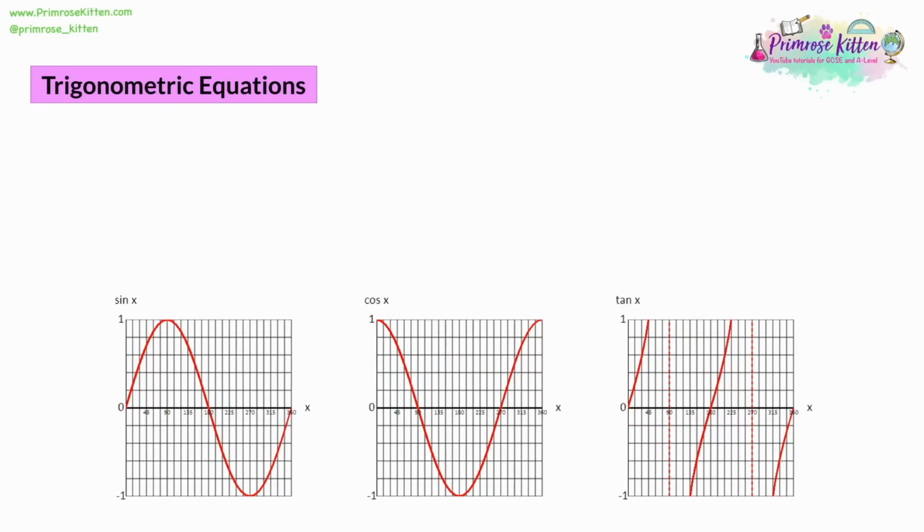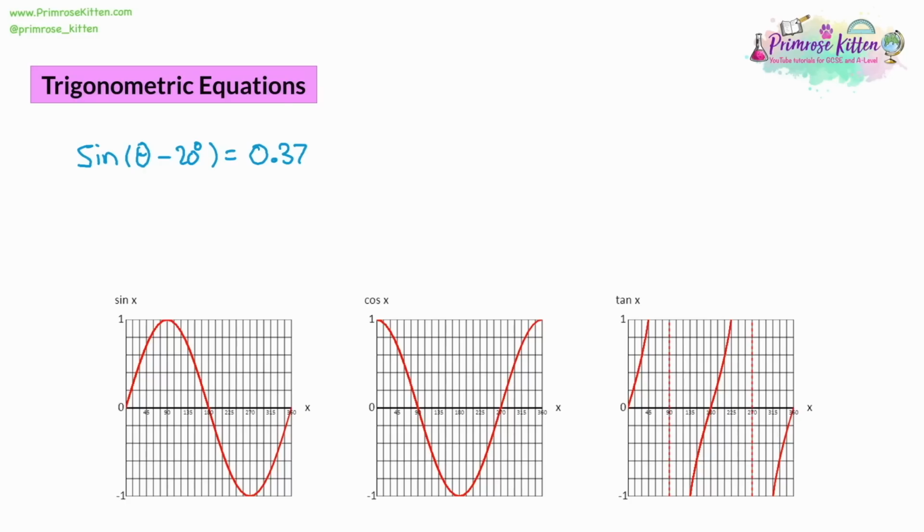With trigonometric equations, we're going to use trigonometric graphs to help us solve equations. So let's have a look at 3 types of equations. So the first type is you might have something like sine theta, and then we're adding or taking away something from it. So for example, it could be sine of theta minus 20 degrees, and that's equal to 0.37.